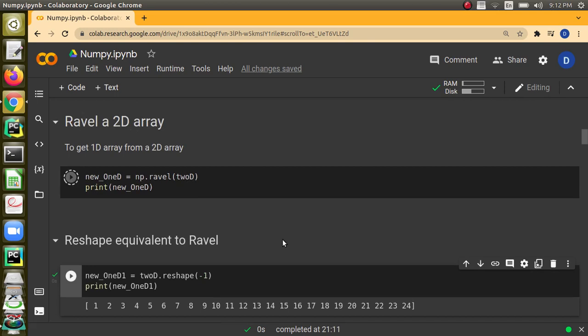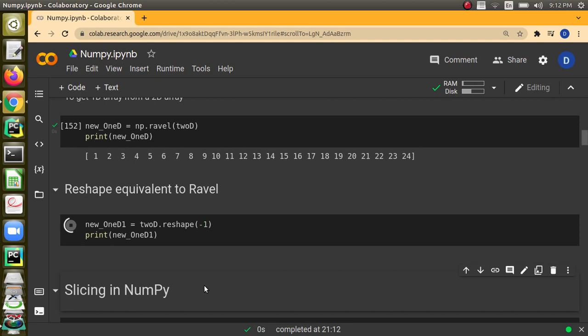And when you want to use reshape, we can call it on the 2-dimensional array and give -1. Generally we give the number of rows and columns when converting from 1D to 2D, isn't it? Instead, if you have a 2D array, just give reshape -1, and it will be converted to a single-dimensional array.